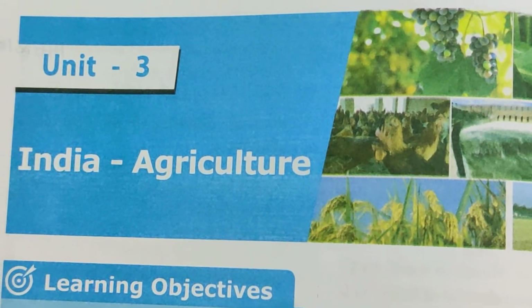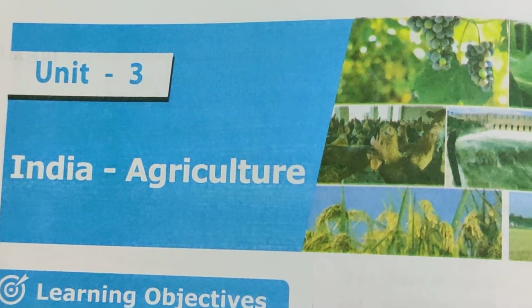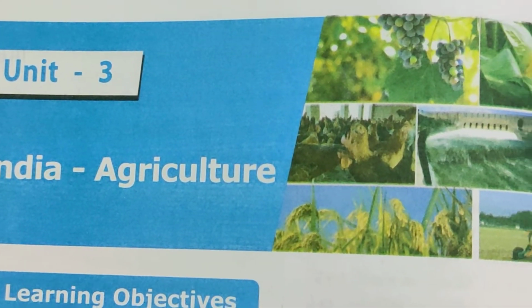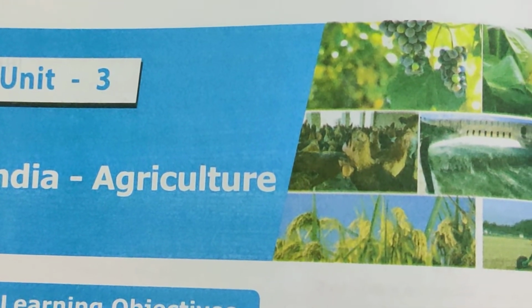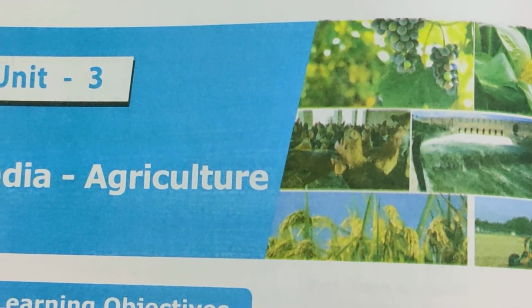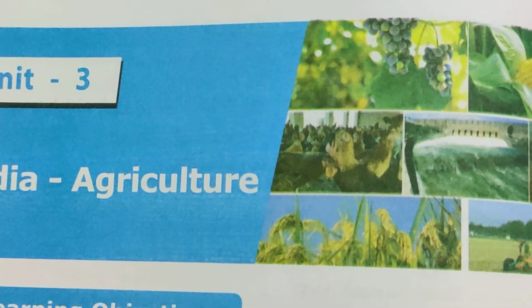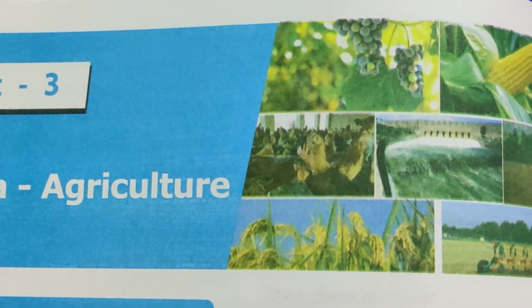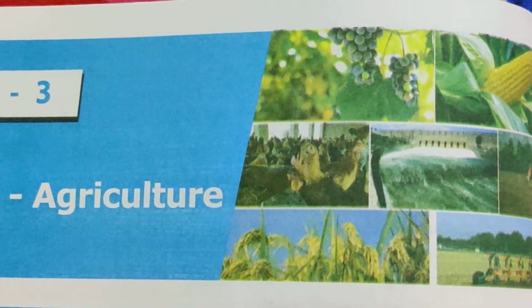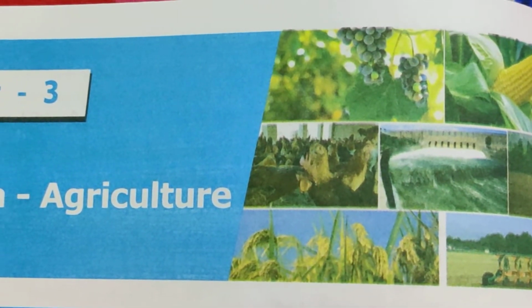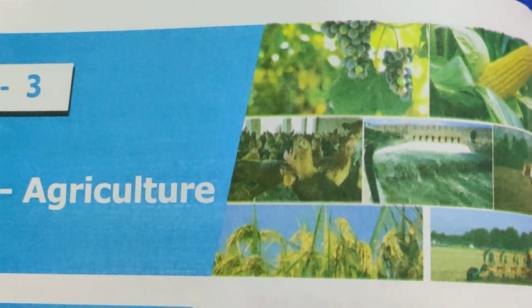Today's topic in Geography Unit 3: India Agriculture. Agriculture is the process of producing food for the people, fodder for cattle, fiber and many other desired products by the cultivation of certain plants and the raising of domesticated animals, that is livestock.